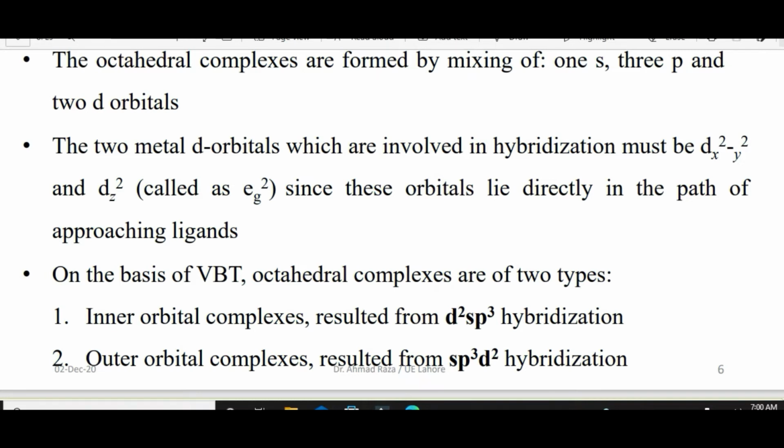These are the eg orbitals which are involved in hybridization. On the basis of VBT, octahedral complexes are of two types. Inner orbital complexes involve inner d while outer orbital complexes involve outer d. These contain usually 3d and these usually contain 4d.